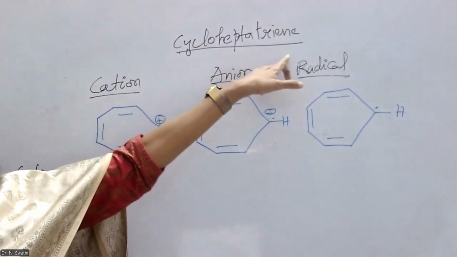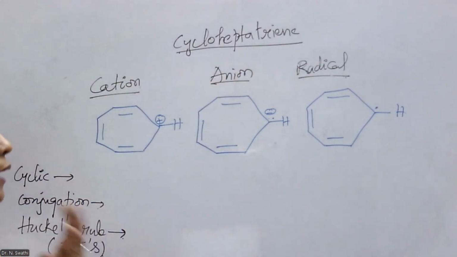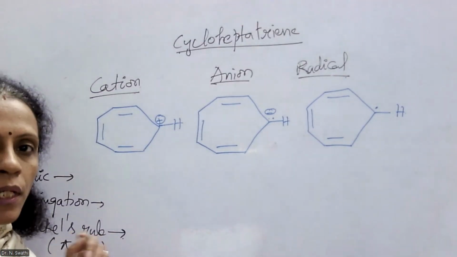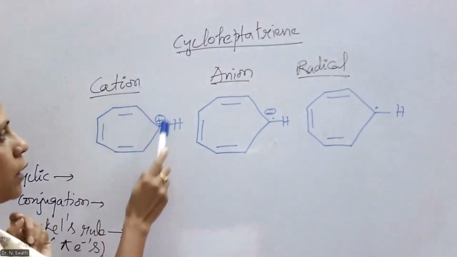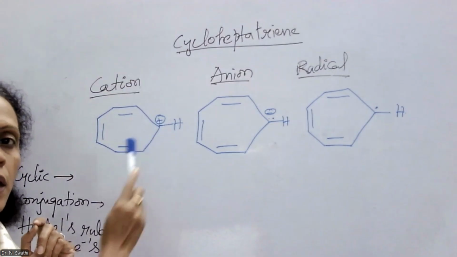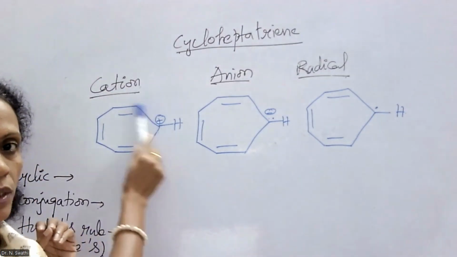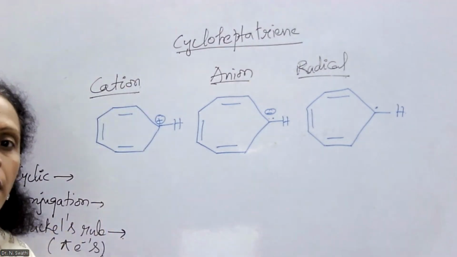And it is having triene. That means 3 double bonds will be present at alternative positions. So that's why 3 double bonds were kept in this cyclic system at alternative positions. Now this is a cation. That means with respect to the 7th carbon, there will be loss of electrons. That is the reason the positive charge is shown. So this is the structure of cycloheptatrienyl cation.